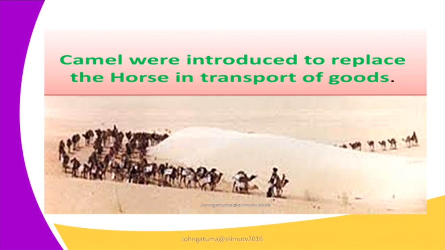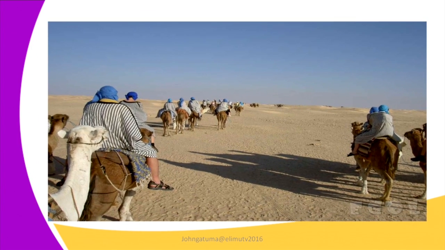Another one is that camels were introduced to replace the horse to transport goods. You can see the camels all the way from the Maghreb, in northern Africa. They carry the goods a long distance, and that's why they are regarded as the sheep of the desert. You can see the sheep of the desert in action. The sheep of the desert played a very great role, moving goods along the roads and also transporting merchants from one place to another.